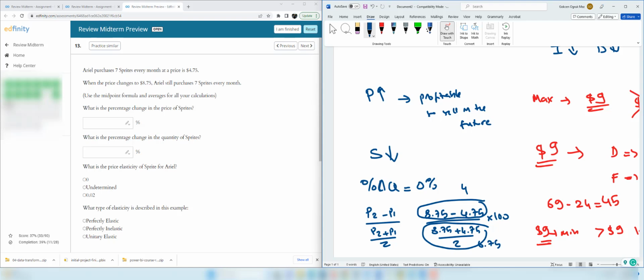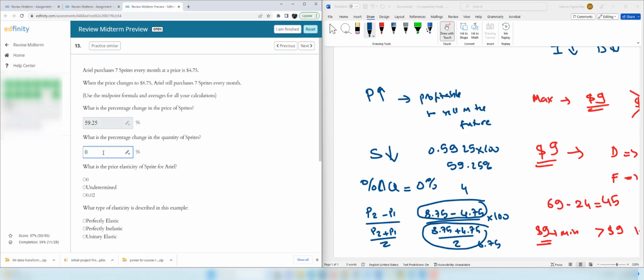So 4 divided by 6.75 is equal to 0.5925, and multiply by this 100, 59.25%. So the first blank is 59.25%. Second blank is 0. What is the price elasticity? It's 0. 0 divided by a number is 0. What type of elasticity? It's perfectly inelastic.